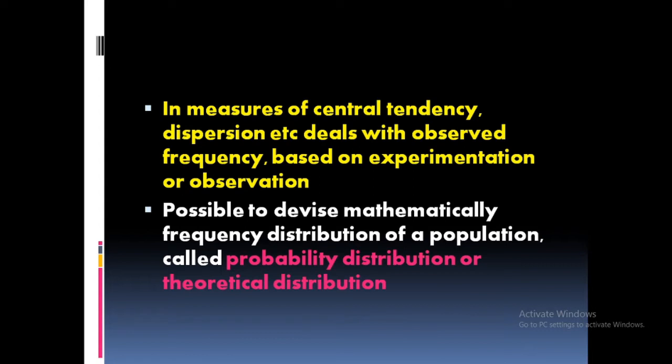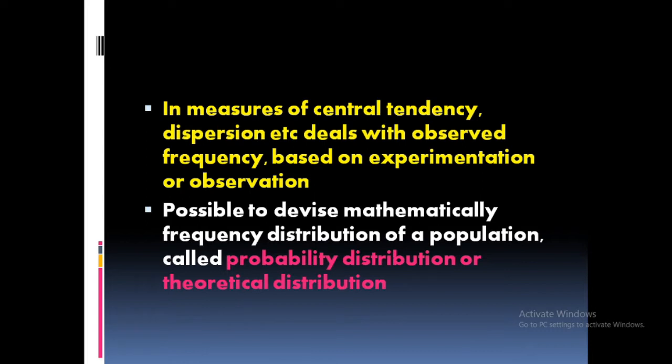But now it is possible to devise mathematically the frequency distribution. Not in all cases. In some cases we can devise mathematically the frequency distribution of a population. Such distributions are called probability distribution or theoretical distribution. I hope you understood.